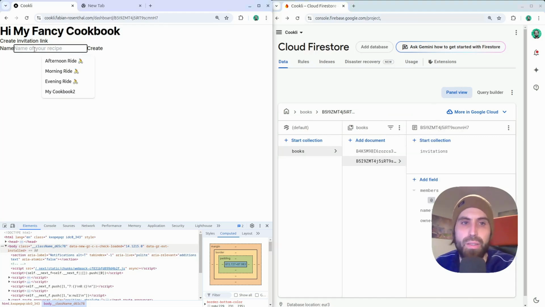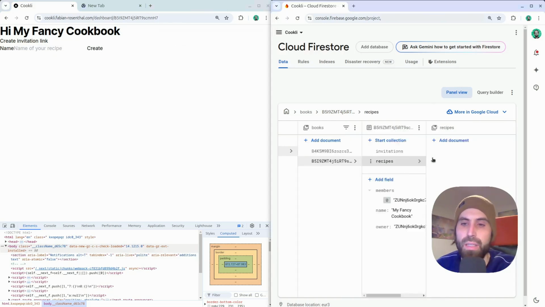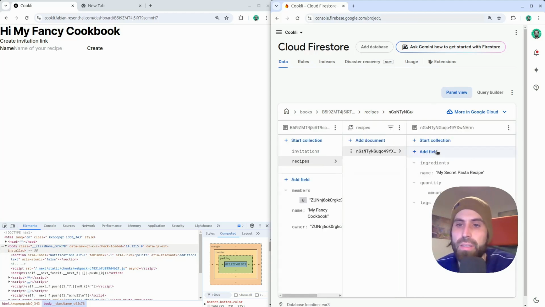And then I can also create a new recipe, for example, my secret pasta recipe. Let's create that one too. And now we can see here I have my recipe created.